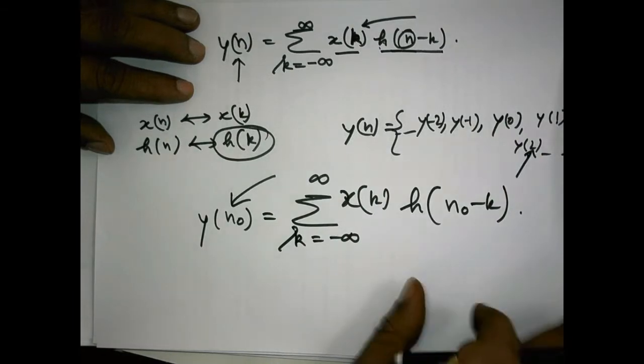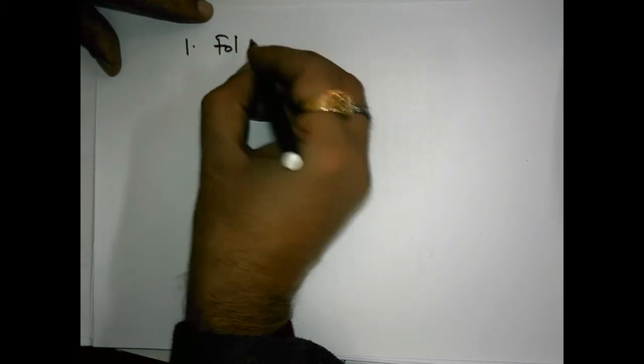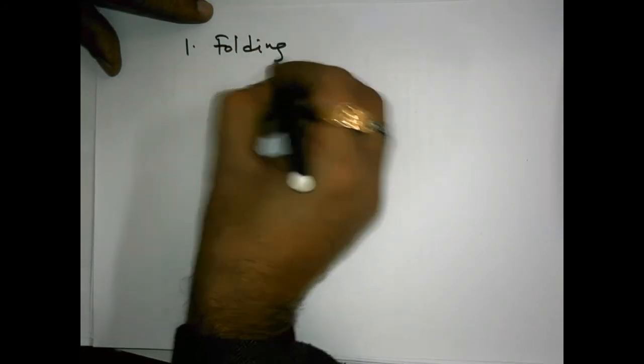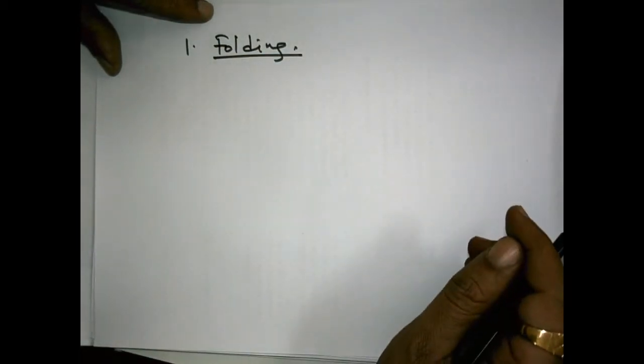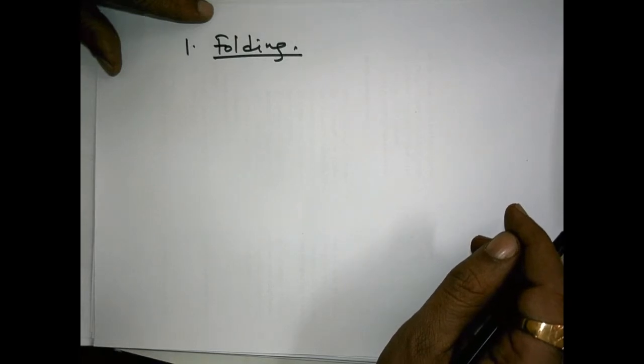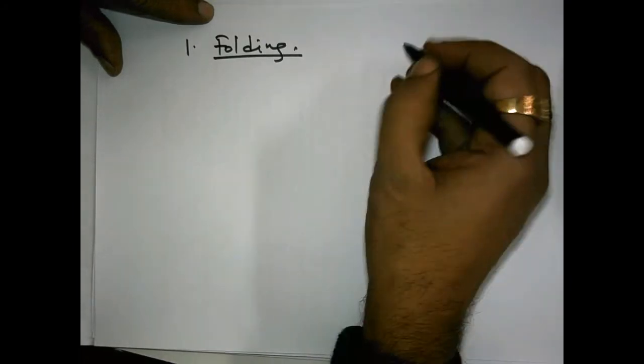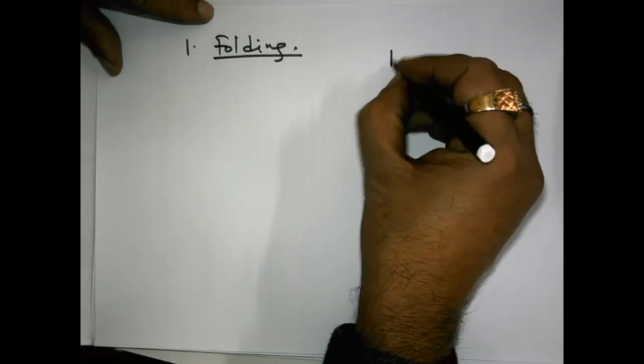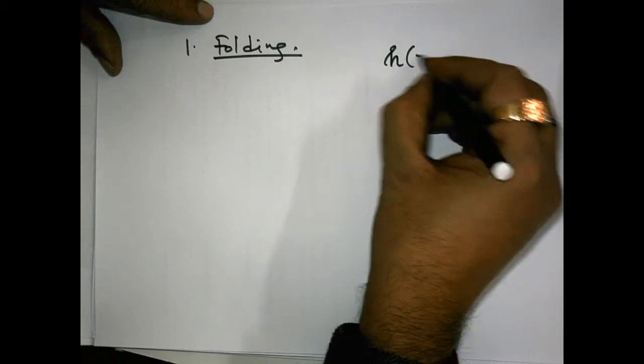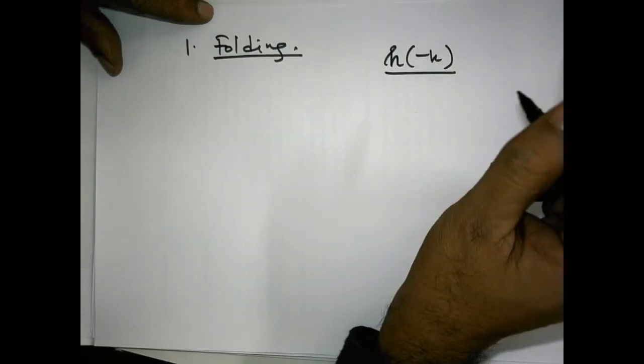So what steps do we have to perform? There are 4 steps in the procedure to determine y[n]. The very first step is folding. In this process, you fold h[k] about k equals 0. This means you obtain h[minus k] from h[k].